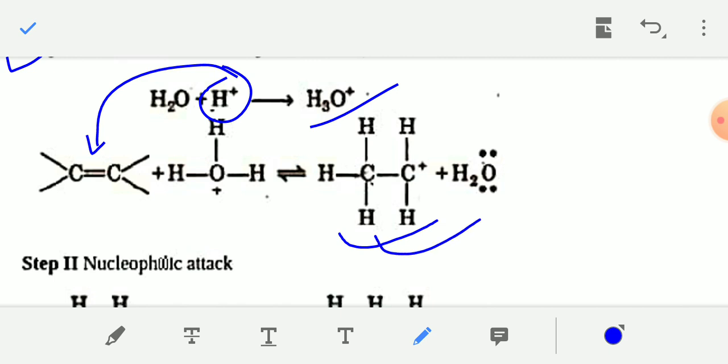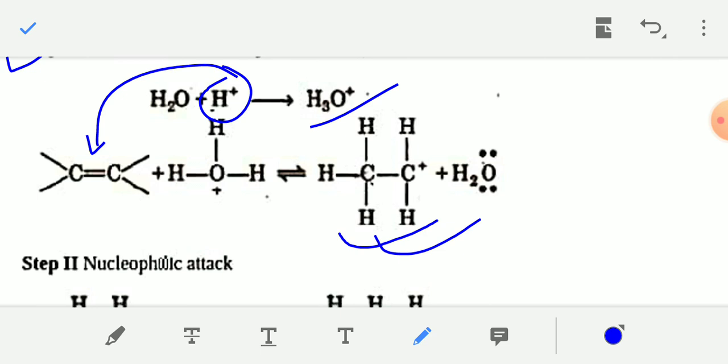In the first step, the alkene is converted into a carbocation by forming a bond with H plus. The H plus ion from water enters one carbon atom, and the other carbon atom becomes a carbocation, or becomes positively charged.